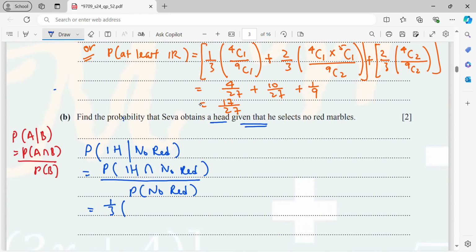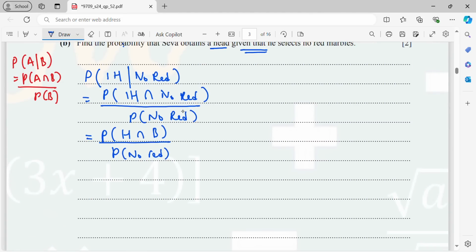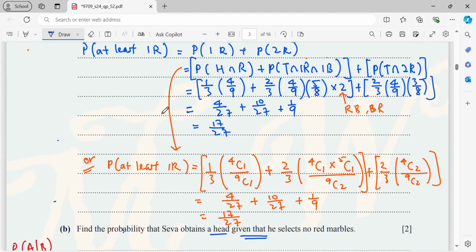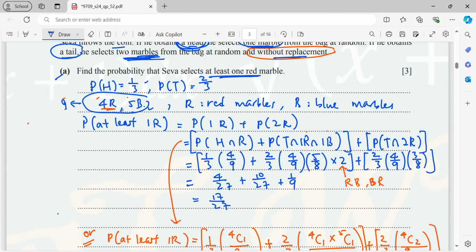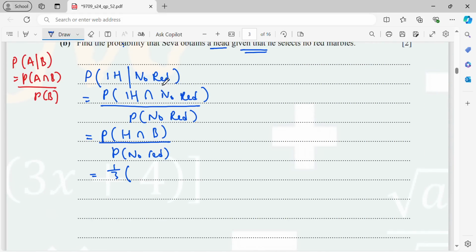So here basically I will write P(H and blue) over P(no red). H and blue. H is 1 over 3. Blue at first 5 out of 9. So therefore the probability of getting blue is 5 over 9.